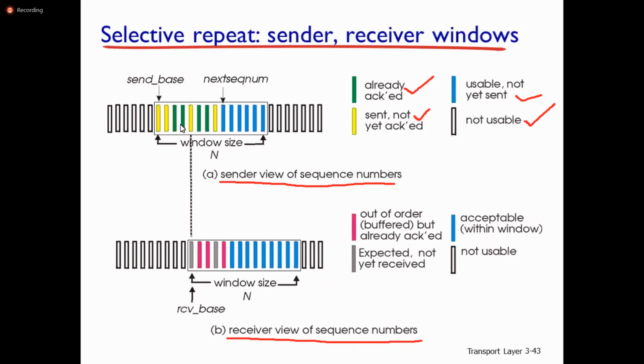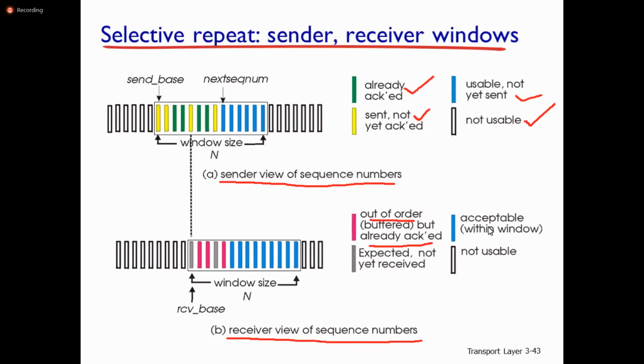Here is a mix of packets. If you look at the receiver view of sequence numbers, pink color is out of order packets but already acknowledged. You can observe the difference. In the case of Go-Back-N, if the packets are received out of order, those packets are simply discarded or deleted, and it resends the acknowledgement for the highest ordered sequence number packet. But here, if the packets are out of order, they are kept in the buffer. They are already acknowledged.